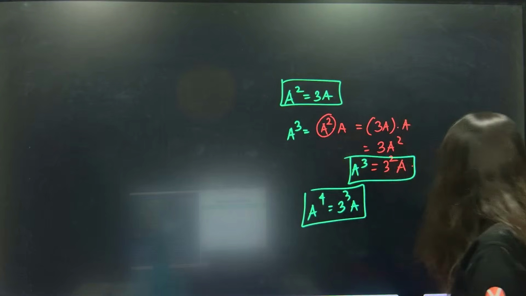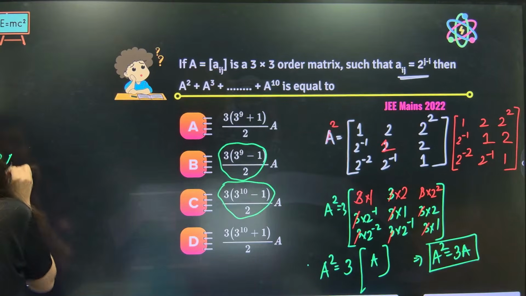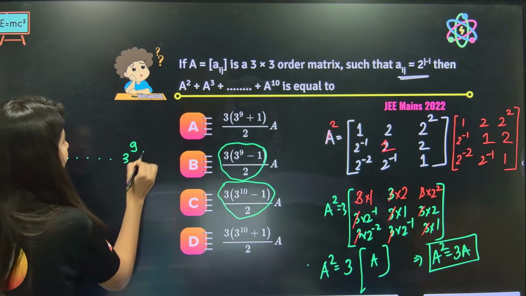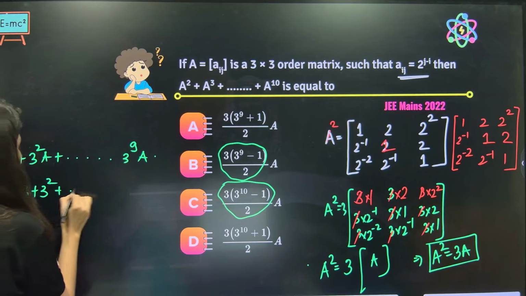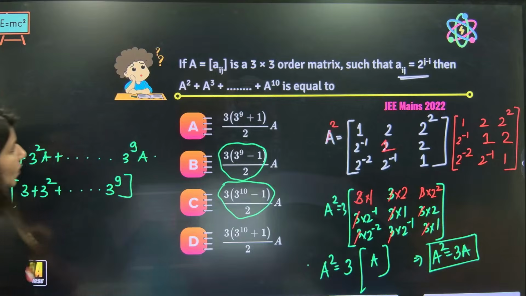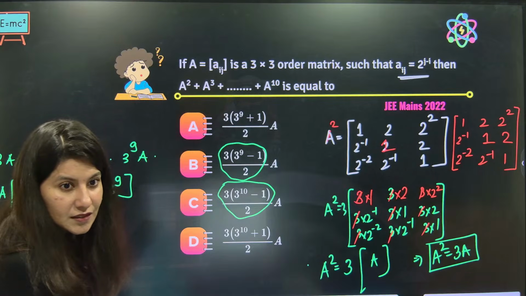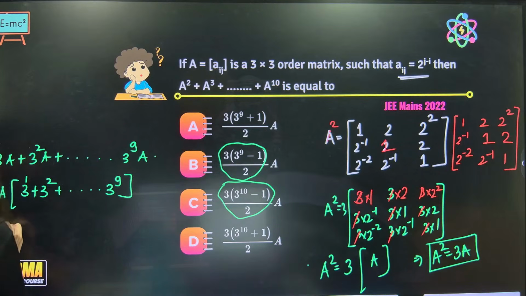Okay, we are getting it now. Let's go back. So A square is 3A. So we'll start with 3A, then it will be 3 square A, and all the way up to 3 power 9A. If you take A common, it will be 3 plus 3 square and all the way up to 3 power 9. How many terms are there? Ma'am, total 9 terms, from 3 power 1. Okay, 9 terms.